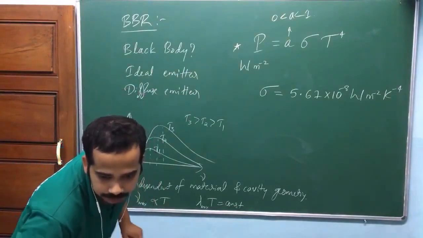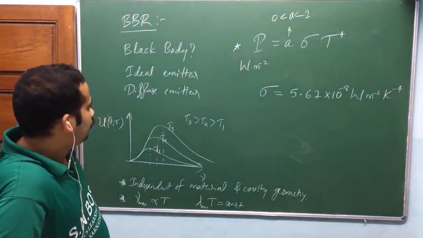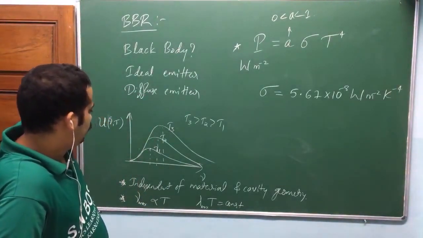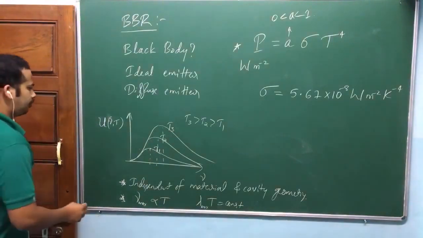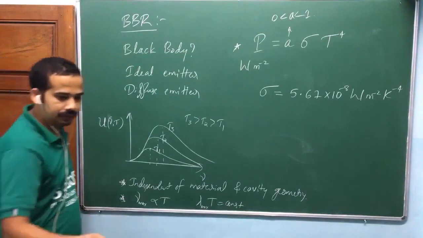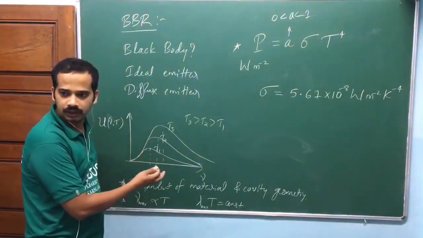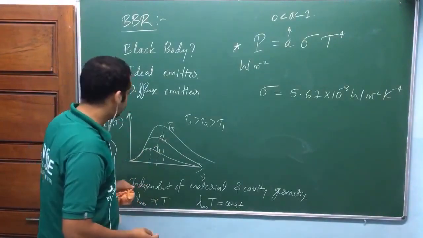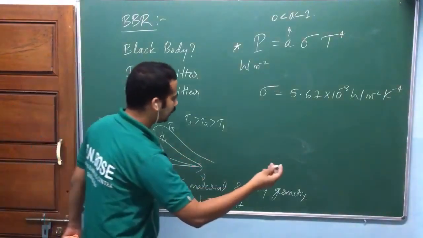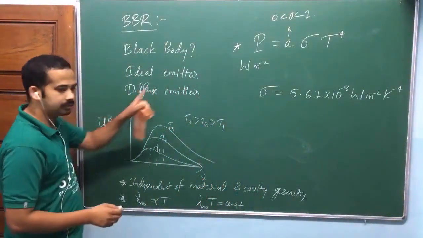Hello, sir. If we draw a graph of energy density depending on lambda and T, what is the graph? No, I think I have given that one in the notes. That graph will be quite different from this one. So nu is equal to C by lambda. Yeah, nu equal to C by lambda. But again, I'll discuss that one. How to write this one in terms of the other one.